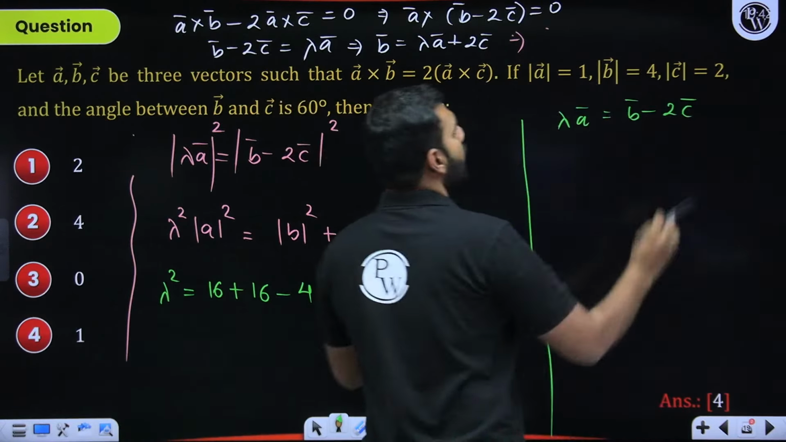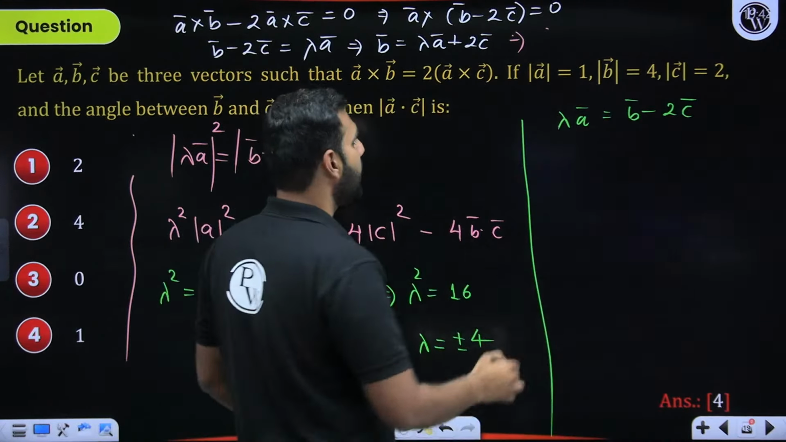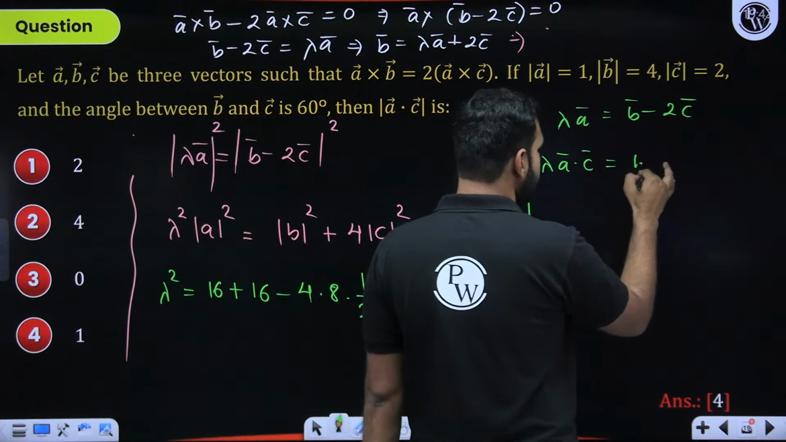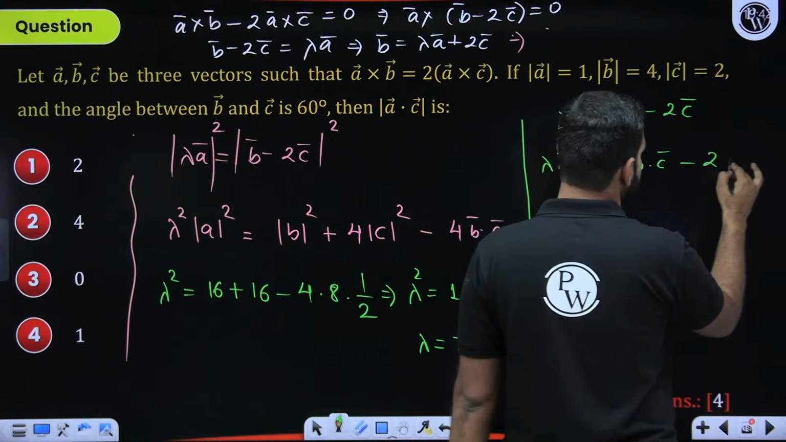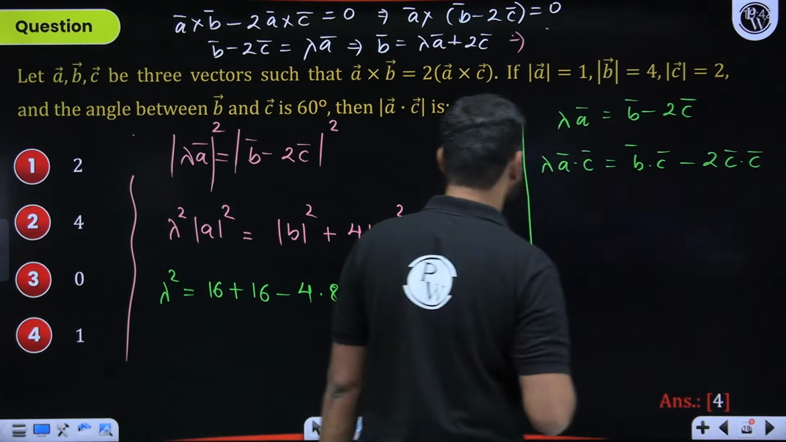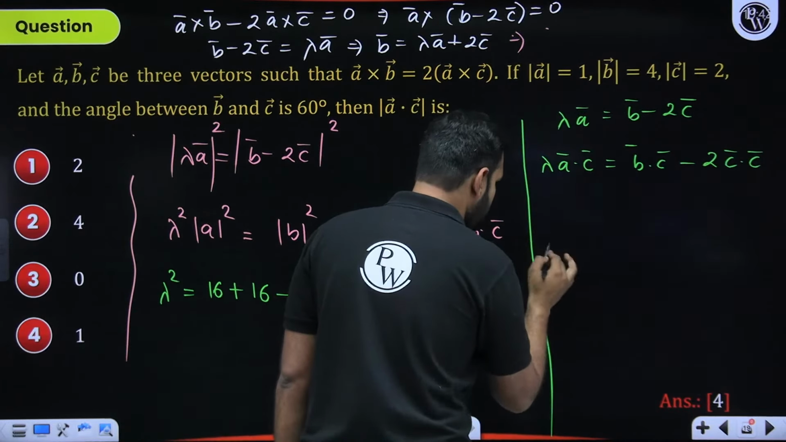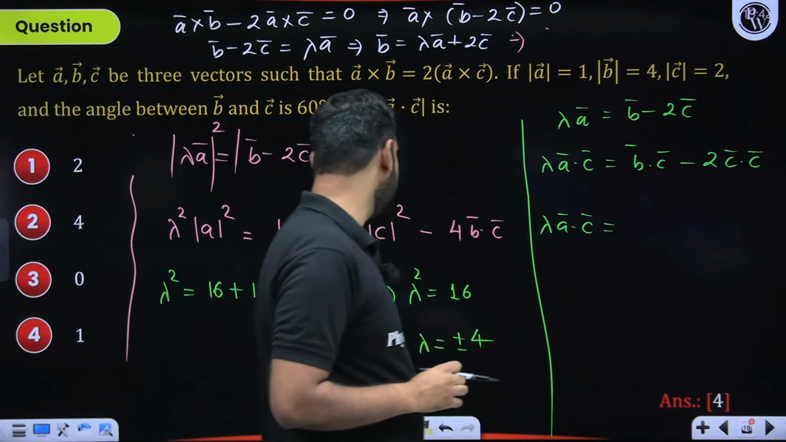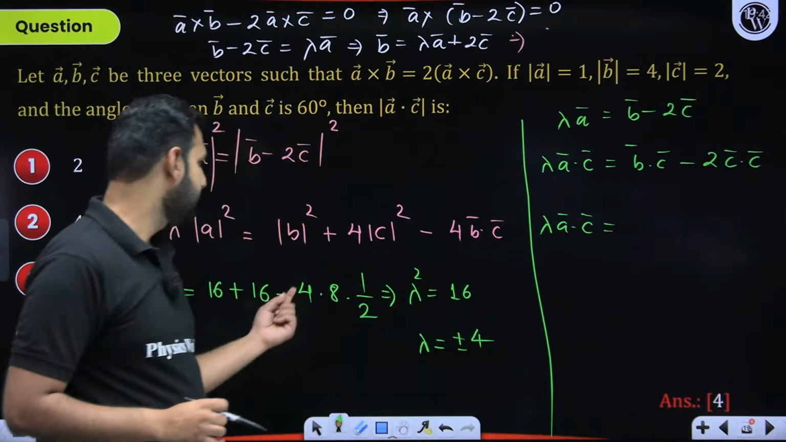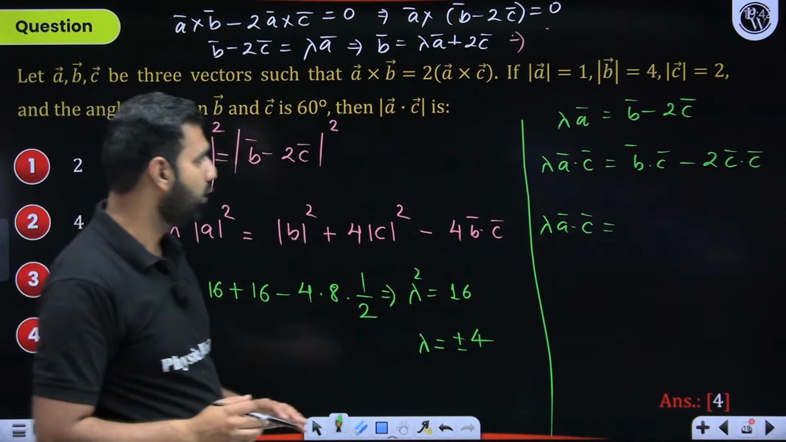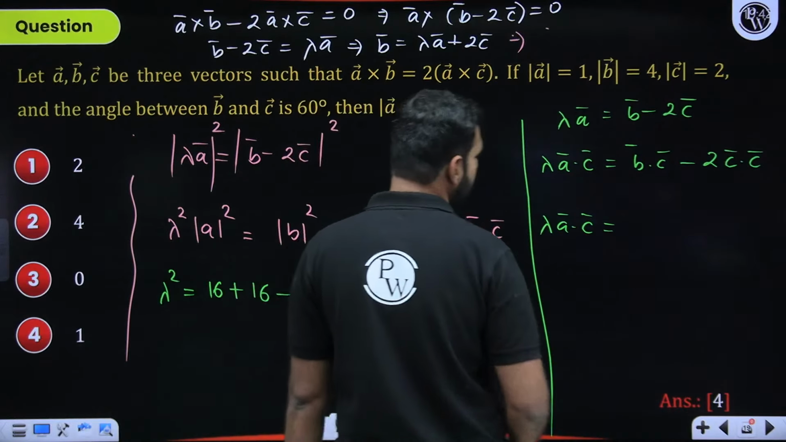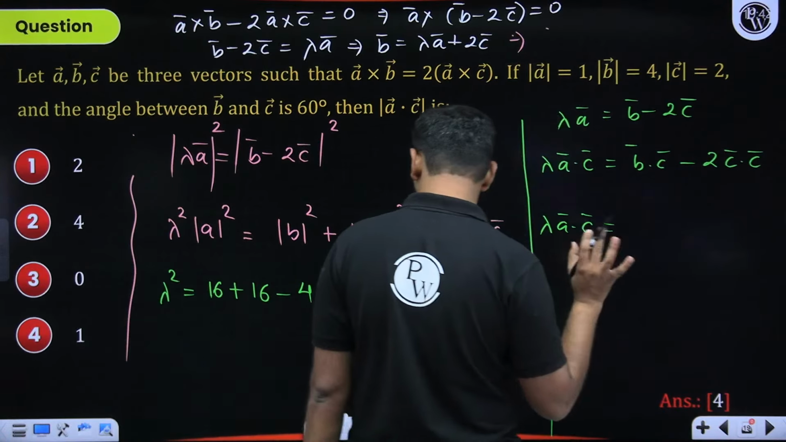If I take dot by C on both these sides, here I'll have lambda A dot C. This will be B dot C. This will be minus 2C dot C. I hope you have gotten it. So this will be lambda, which is of course plus minus 4, which I'll substitute in the end, is equal to B dot C. B dot C we have already cracked, is basically 8 into 1 by 2. I hope you have understood it. 4 into 2, 8, and cos 60, that's 1 by 2. So 8 by 2. I hope I'm writing it correct.